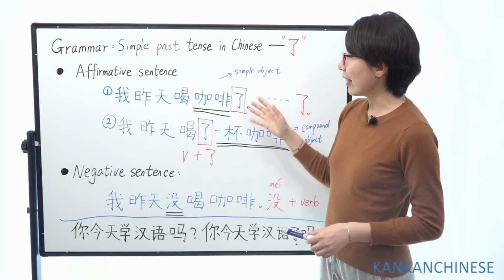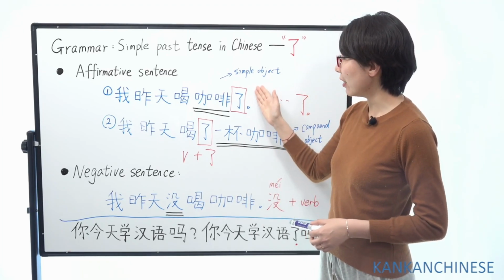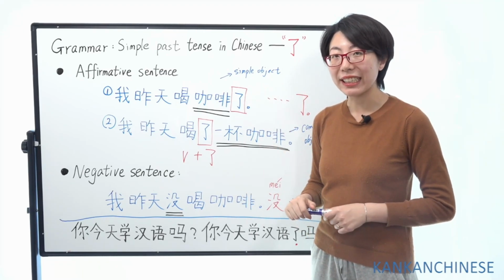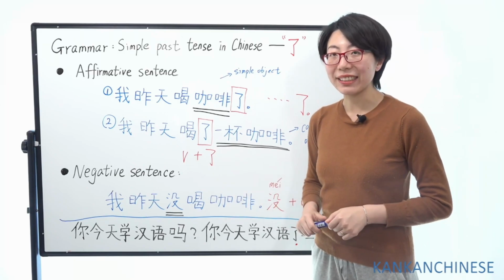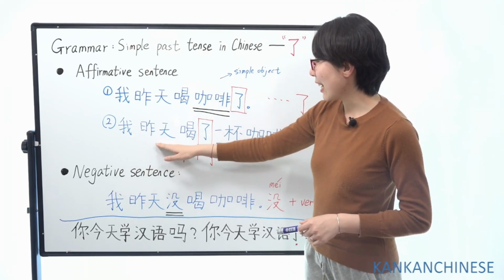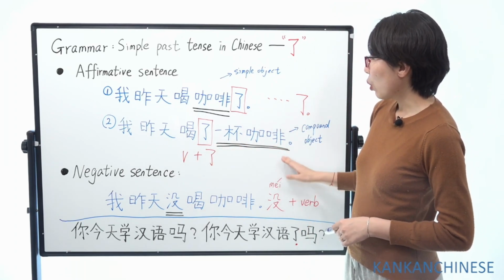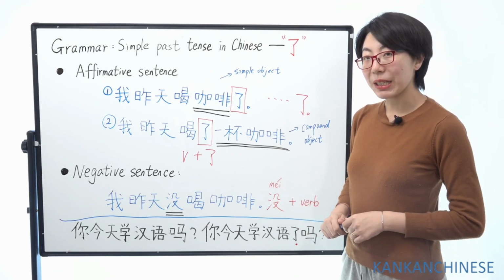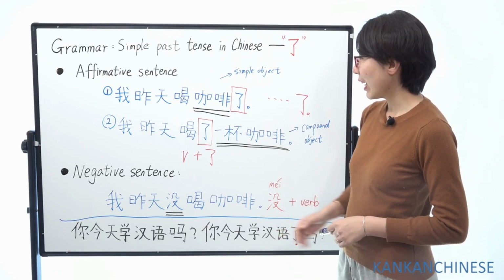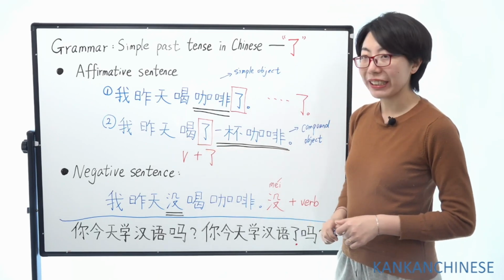And we can say the same meaning with another sentence because sometimes le is not at the end of the sentence. It's in the middle of a sentence. So let's look at the second one. 我昨天喝了一杯咖啡。I yesterday had a cup of coffee.